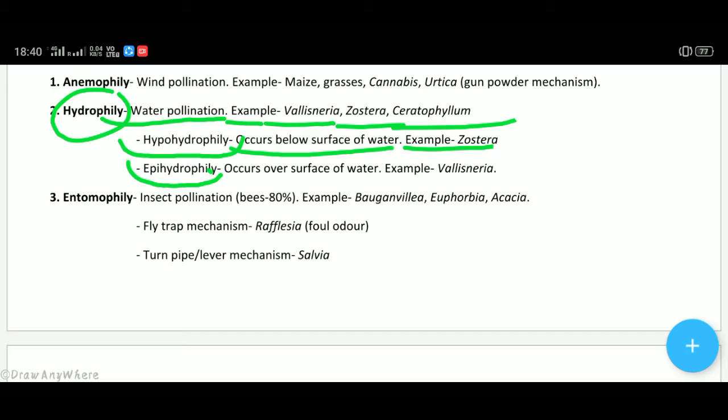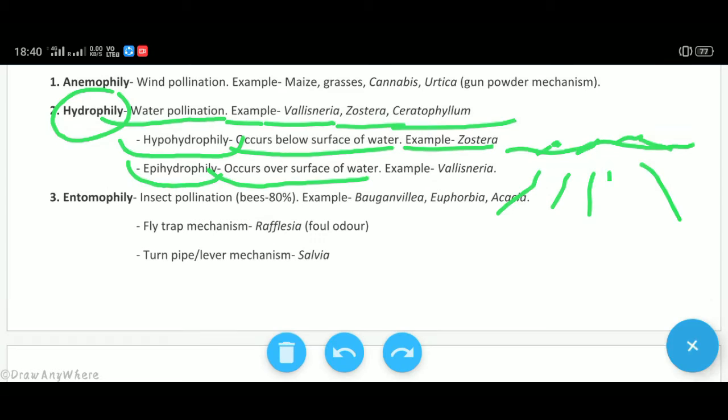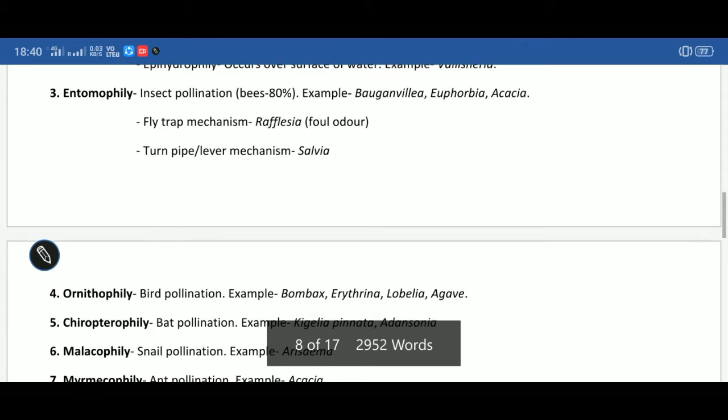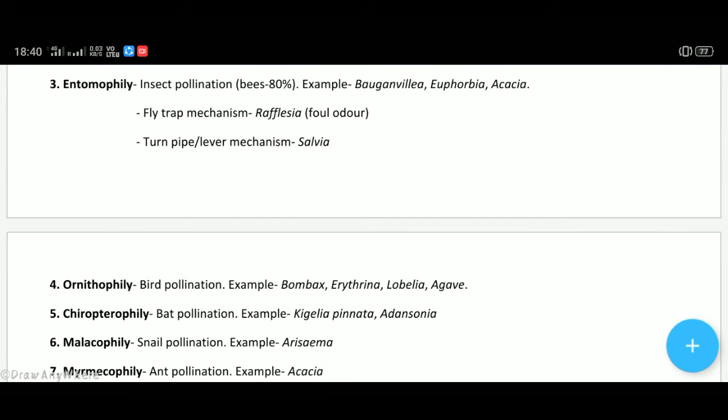Epihydrophily means occurs over the surface of water. If this is the water level, hypohydrophily means the pollen grains are traveling below the water here, and in case of epihydrophily, pollen grains are traveling at the surface. It is called epihydrophily. The third type of cross pollination is entomophily, which is known as insect pollination.